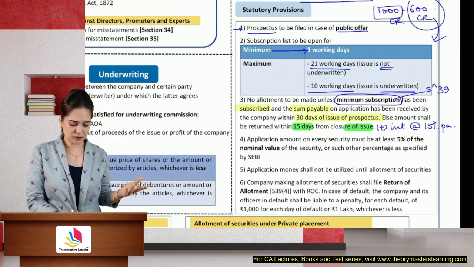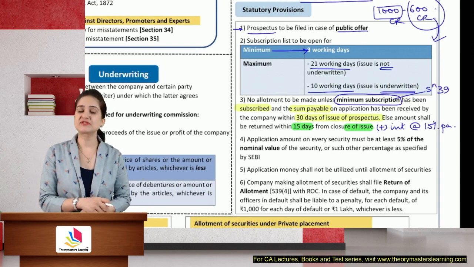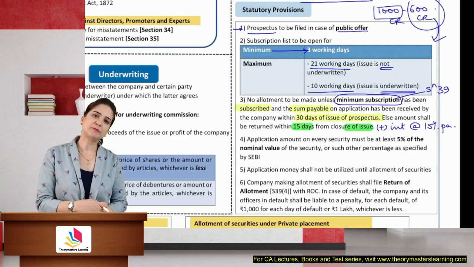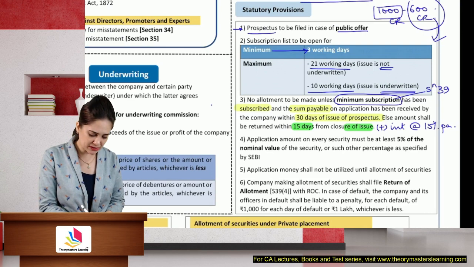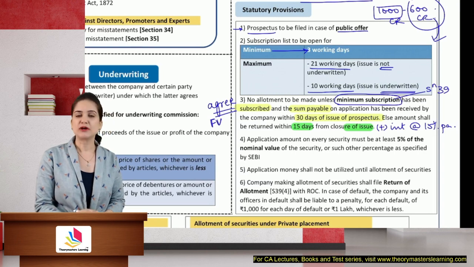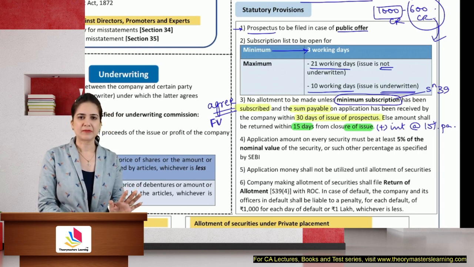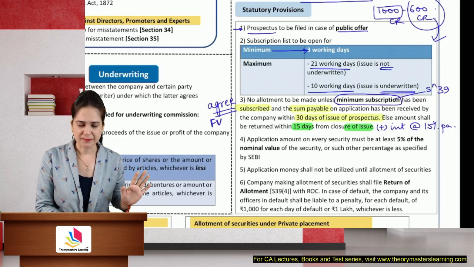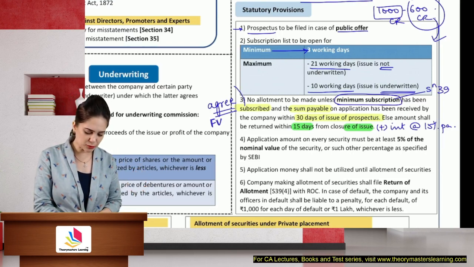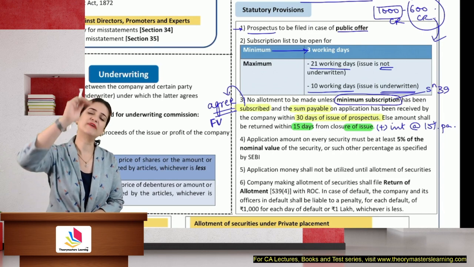If we have not received subscription, now what is the meaning of subscription? Is it that people should pay the entire face value? No, not compulsory. They should subscribe means they should only agree for the time being that whenever demanded, you will give them the face value. Now you give only what the company requires along with application. So subscription means agreement to purchase the shares. We will give the face value whenever you demand.